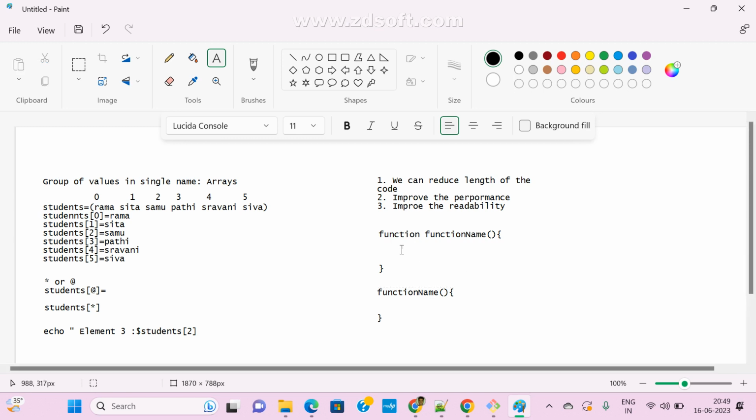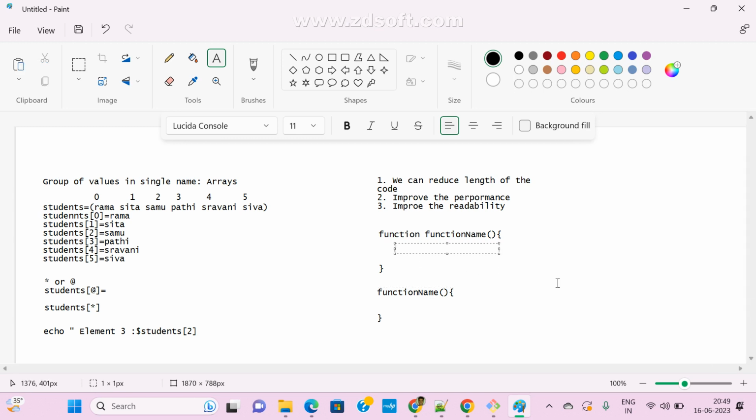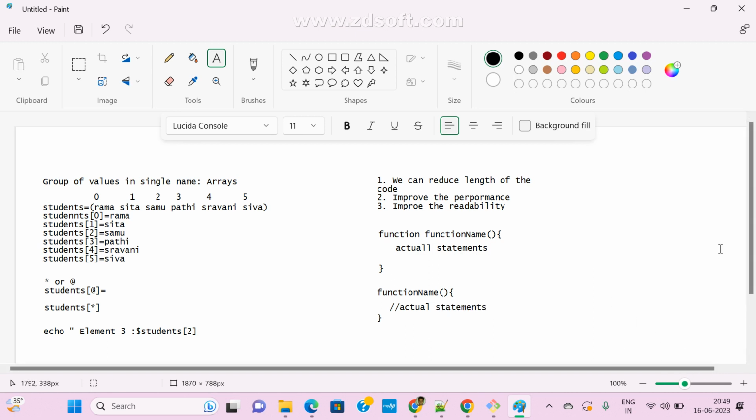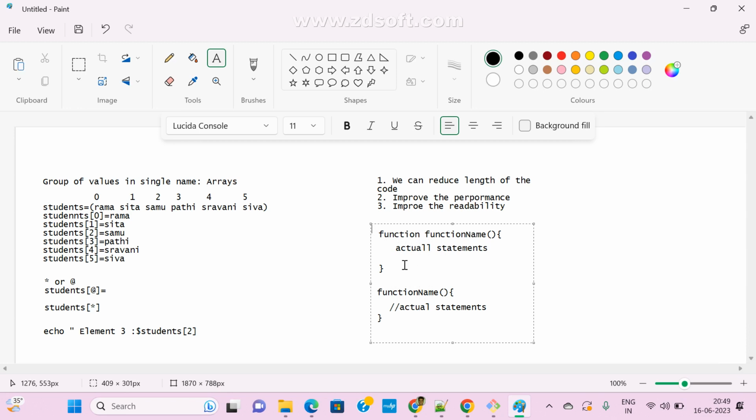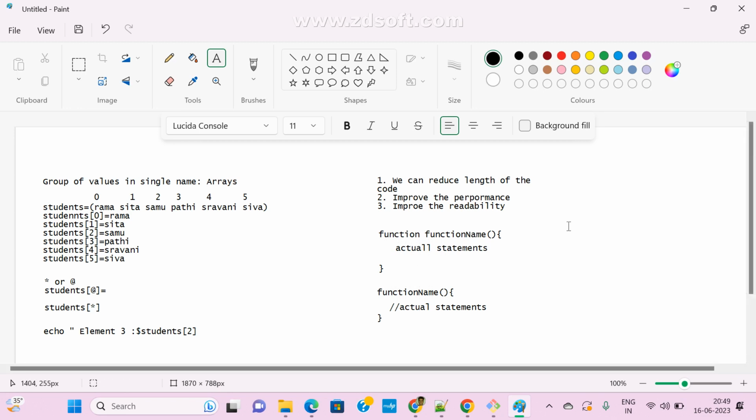Your actual task, your statements, whatever you want, we are going to write here. That's it. Now clear, guys? Anyone any doubt here? This is very simple, but how to declare and how to call your function in our shell scripting, we'll see.